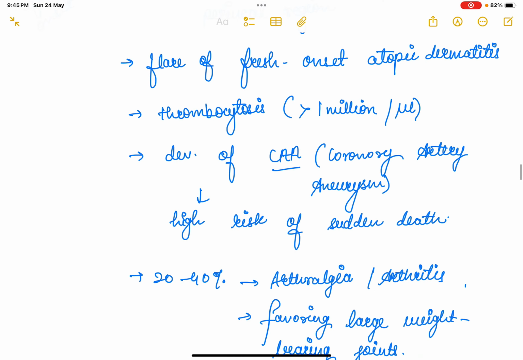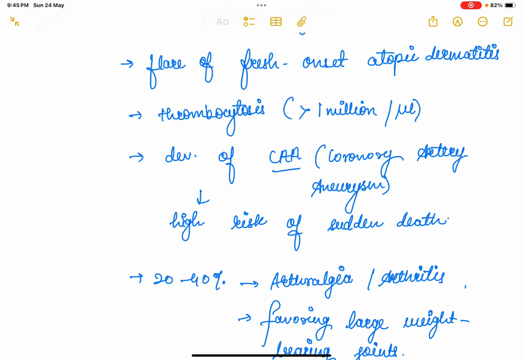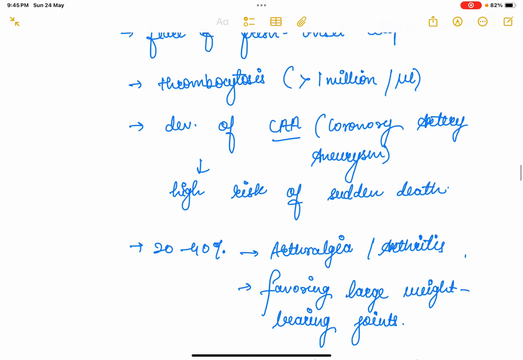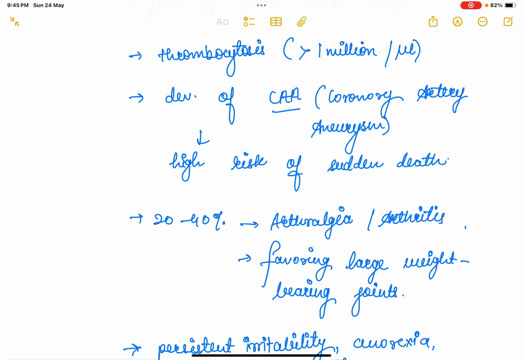There can be a flare of fresh onset atopic dermatitis in the subacute phase, and there would also be thrombocytosis, which would be more than 1 million per microliter, or there could be development of coronary artery aneurysm, and in this case, the patient has a high risk of sudden death.